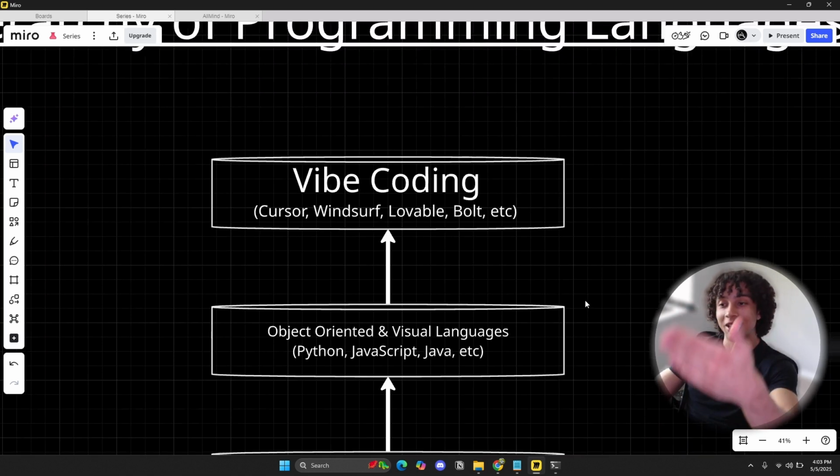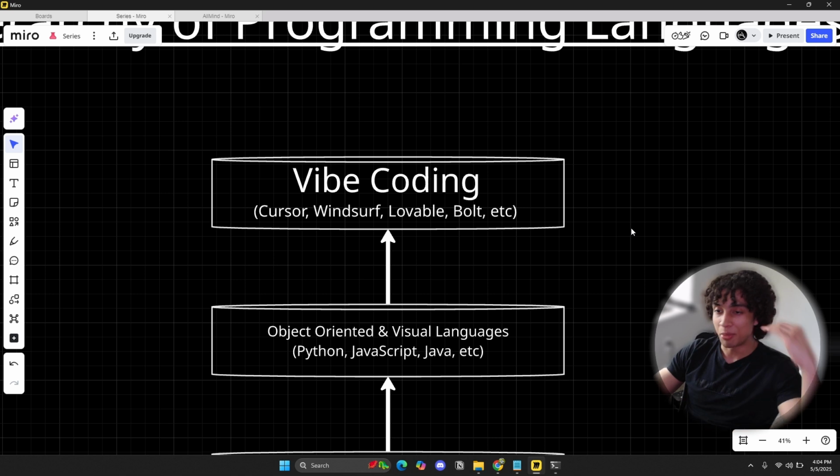And then of course, a layer above that, which is very new, is something known as vibe coding. It's trending, right? Vibe coding is just using natural language to code an application. I don't have to know any programming. I can literally just tell the computer, hey, can you build me a website? And the AI is going to do all of it for me. Believe it or not, this is a type of programming language. It's just natural language. It's just me talking.